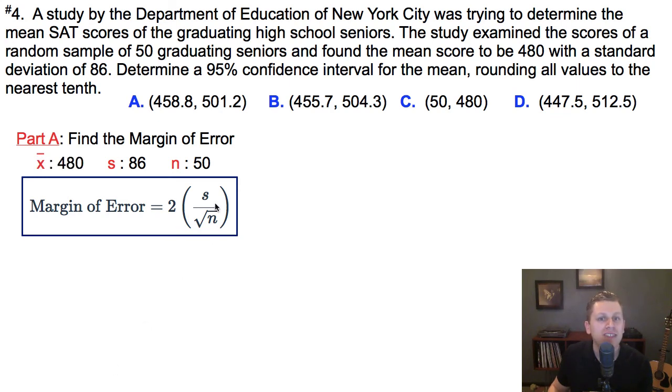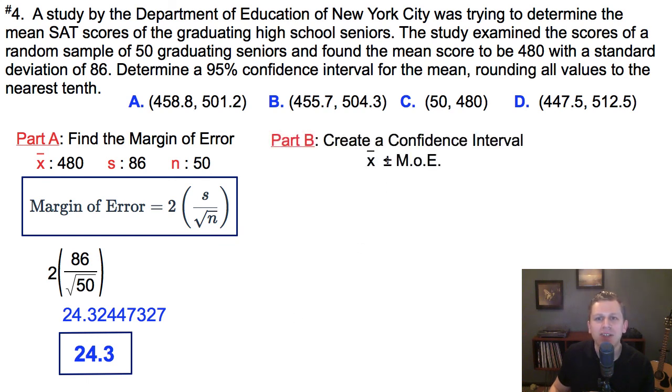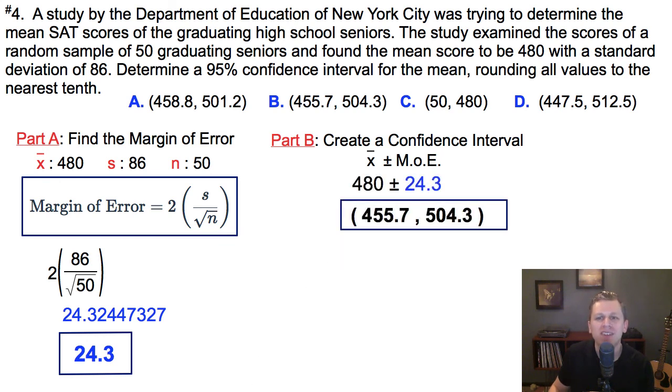Plugging into the formula for the standard deviation and the number of people in our sample, we'd plug in 86 and 50, which would give us this decimal here. Rounding all values to the nearest tenth, I want to round this 3, and the 2 says don't round the 3 up, keep it the same, which gives us a margin of error of 24.3. To find the confidence interval, simply take the average and add and subtract the margin of error. Let's plug in. 480 minus 24.3 is 455.7, and 480 plus 24.3 is 504.3.